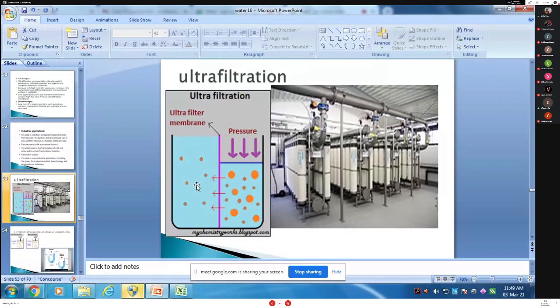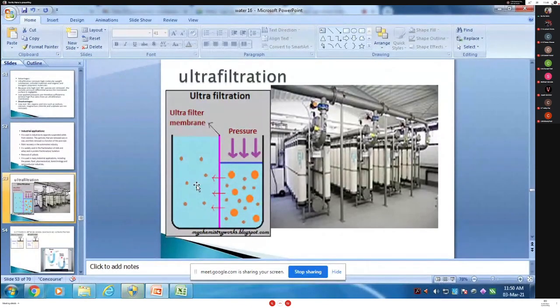Ma'am, it is going from higher concentration to lower concentration. This is for reverse osmosis. But ma'am, this is the same process here too. Yes, this is for reverse osmosis and ultrafiltration. But what is the difference in reverse osmosis? There all the particles go from low to high. Is it clear? And what happens in ultrafiltration? The big size molecules remain in the compartment and only the small size molecules with the solvent go into the other compartment.